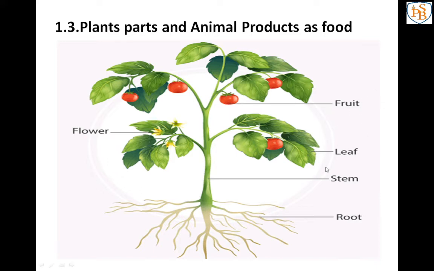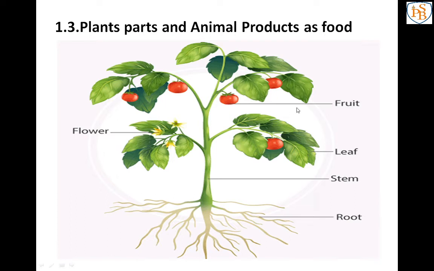So all the fruits, leaves, stems, roots and flowers, are we eating them or not? Which body part are we using as an ingredient? Are we using all body parts or only fruits and vegetables, meaning fruits and leaves? Anybody can give me the answer. Yes, we are using all the body parts as our food. That we will learn one by one.